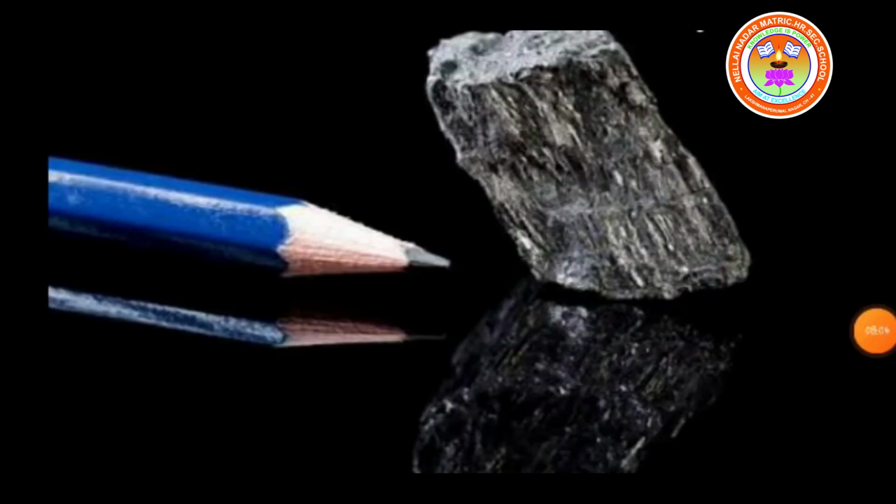This is graphite. We are familiar with graphite because the pencil leads are made up of graphite. In graphite, one hexagonal layer is bonded to the other hexagonal layer by weak van der Waals forces of attraction, and so graphite is slippery and opaque. It is easily breakable.